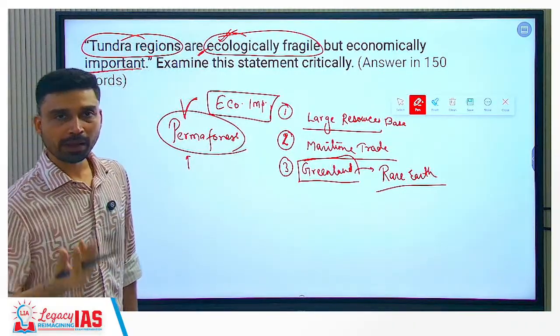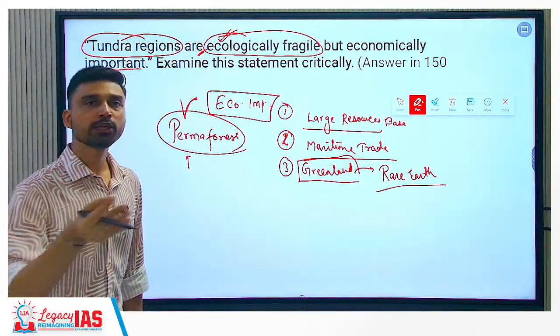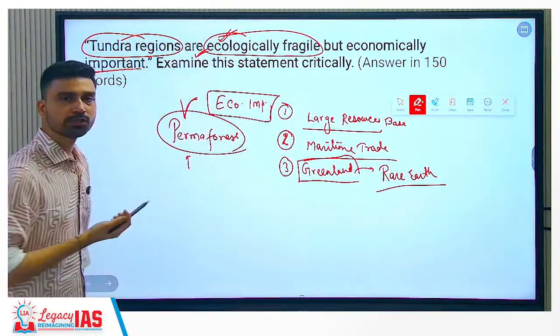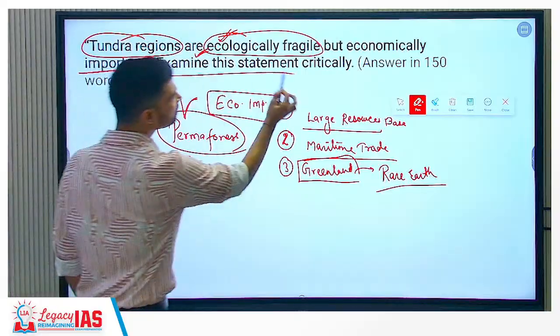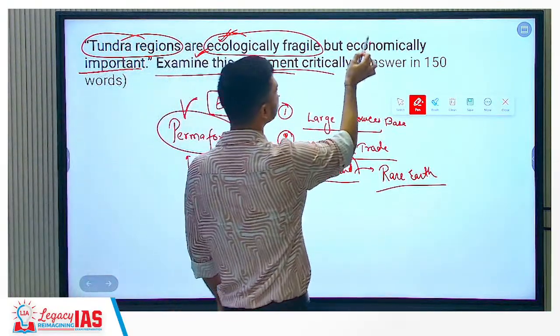So the migration pattern of fishes might change. In many areas where fishing is a common occupation, you might have some problem. So this is how we can understand the ecological fragility of these tundra areas, largely driven by global warming and climate change. Examine this statement critically. So then you have to write how both of them are related.